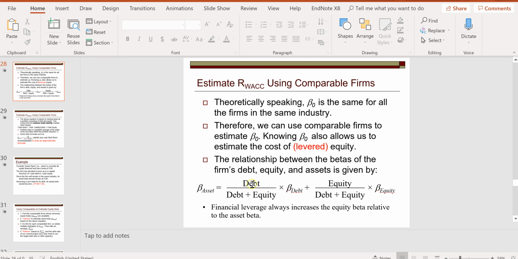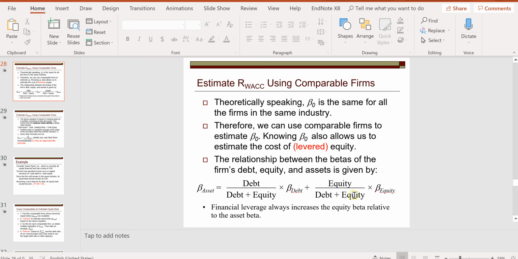That equals the debt value ratio, so debt over debt plus equity, times the beta on debt, plus the equity value ratio times the equity beta. So the asset beta is the weighted average of the debt and equity betas.